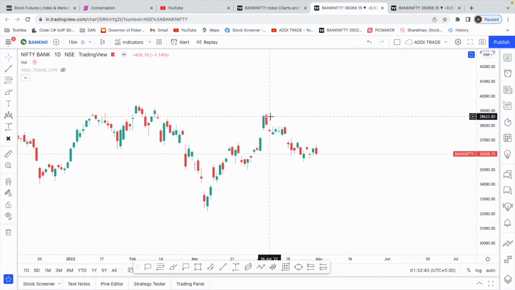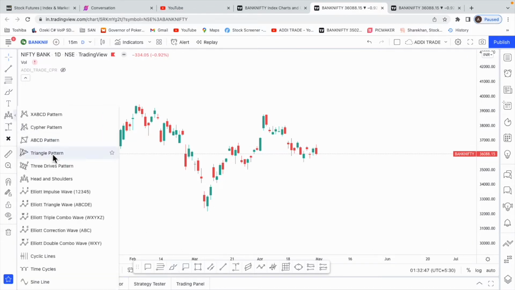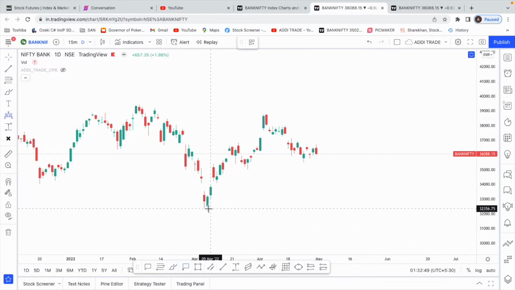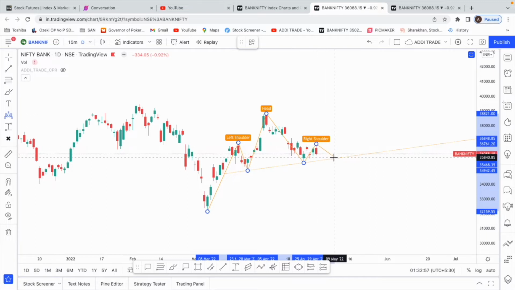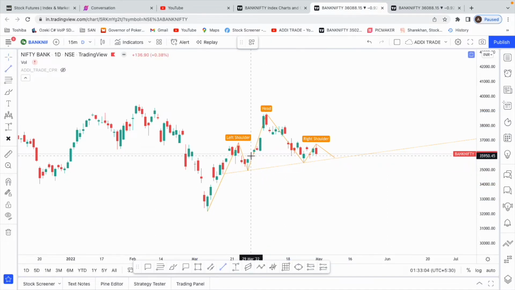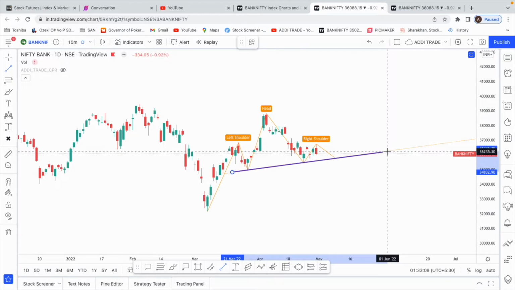On the daily Bank Nifty, there is a head and shoulder chart pattern that is being formed, and these chart patterns do work, so that's the reason I'm pointing it out. And it can also fail. We'll see how and when it can fail. This is the neckline. The dotted line that you see is the neckline. I'm just going to connect the neckline. So this is the left shoulder, head, right shoulder.